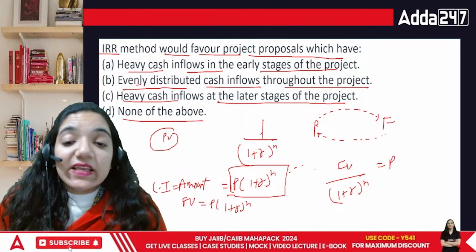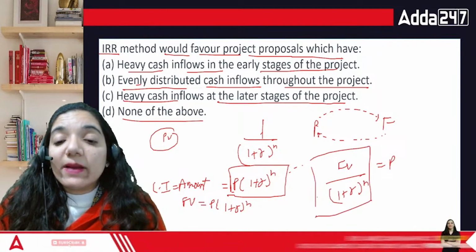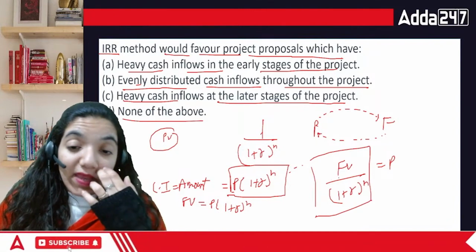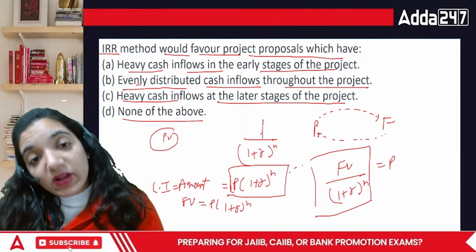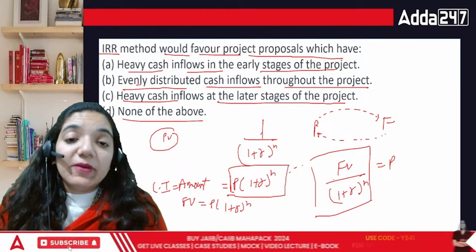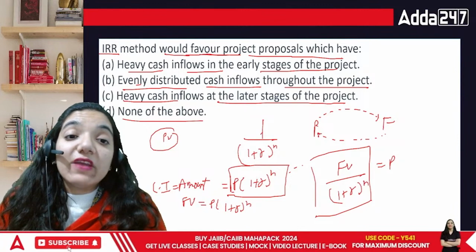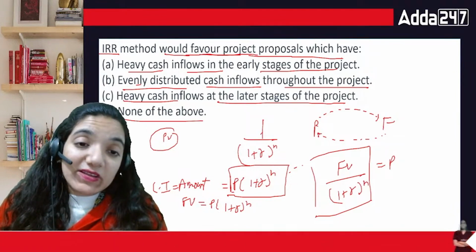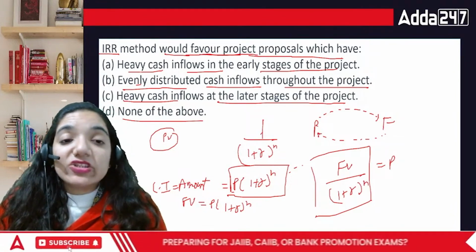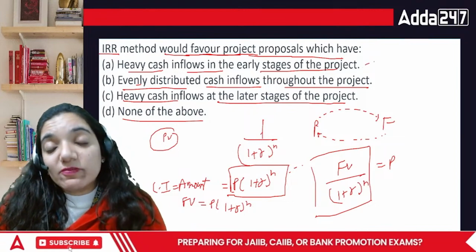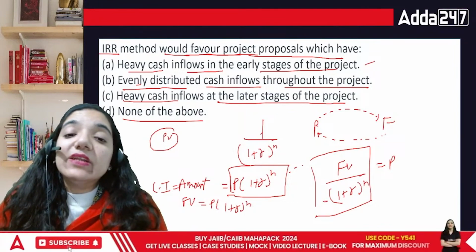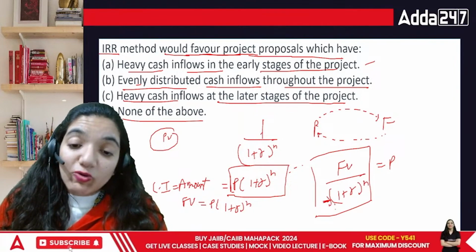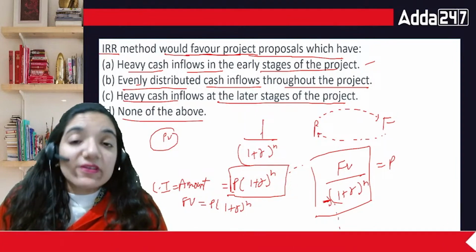So technically, in this case, if your number is lower and you divide it by a higher number, your amount is going to decrease further. But if I say IRR would favor a project, that means we want the cash flows to be higher. Heavy cash inflows in the early stages of the project, because this divisor is the least in the beginning and over the period of time it increases further. Right?